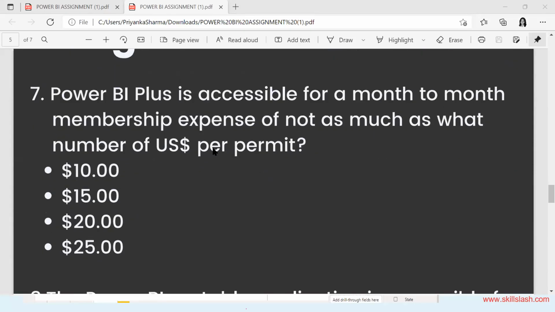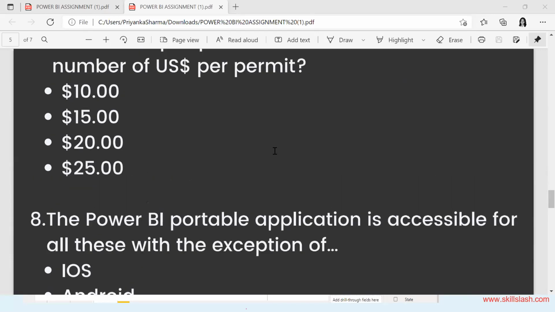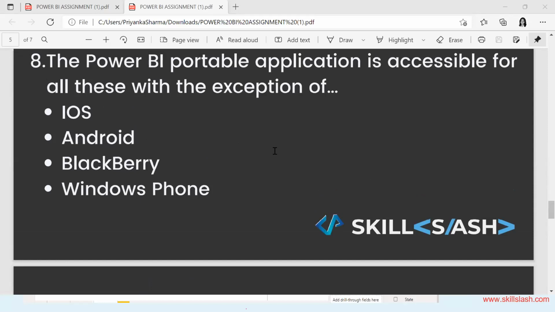Okay, last 4 questions. Let's move on to the seventh. Power BI Plus is available for a month-to-month membership expense of less than what number of US dollars per license per user? What is the cost? It's $10. Good. All those who tried to search it on the internet and tried solving this question, hats off. Good job, guys. 7th answer is $10. Let's look at the 8th question. The Power BI mobile application is available for all of these with the exception of, which of these is not going to work? iOS, Android, BlackBerry, Windows Phone.